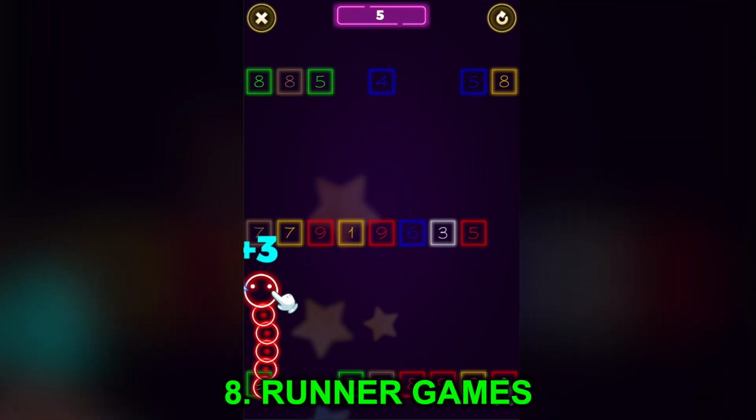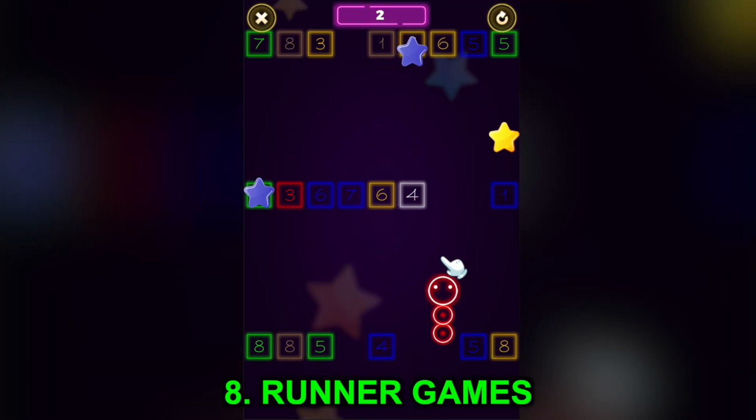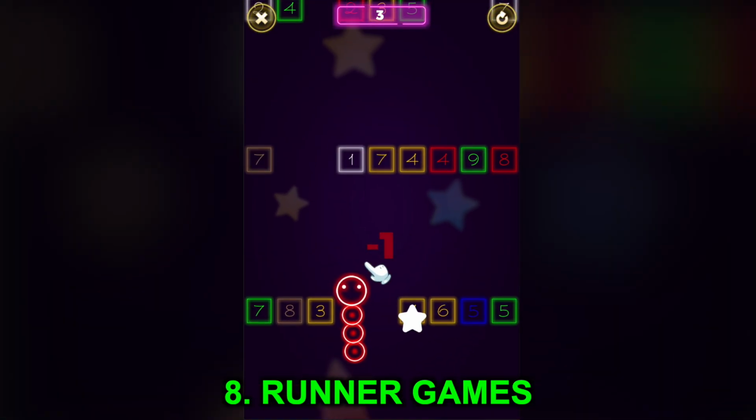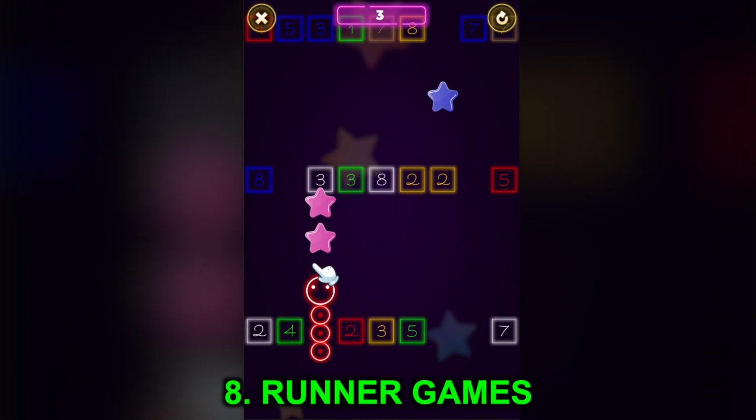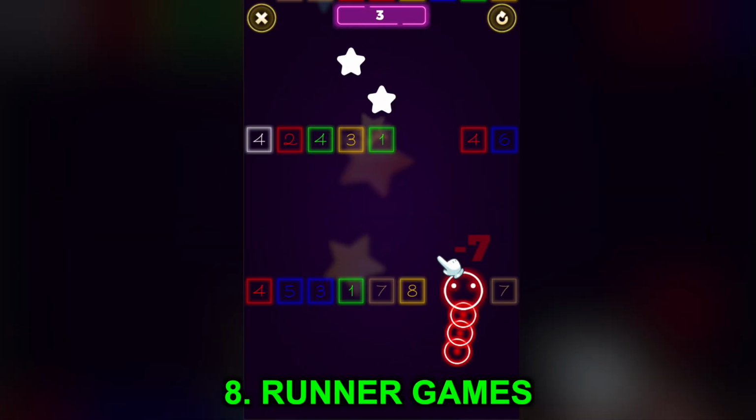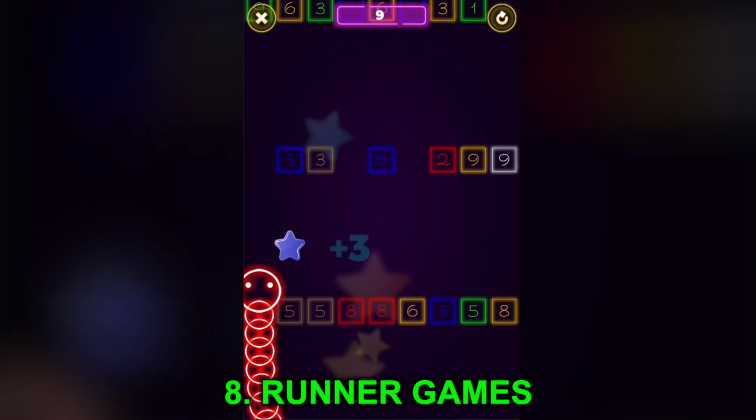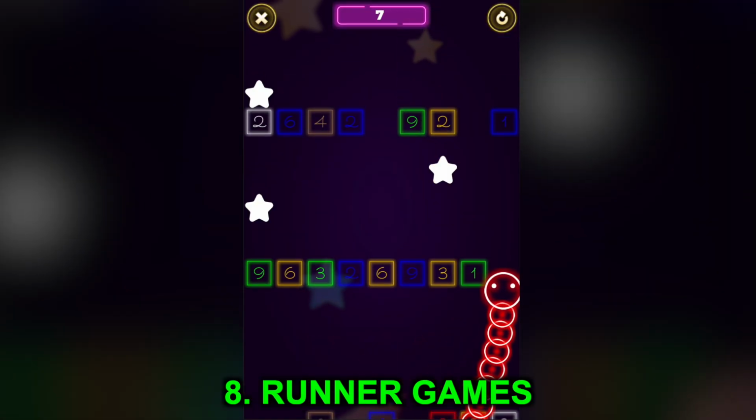Number 8 is runner games. Runner games are ubiquitous on mobile devices due to their simple mechanics yet refreshing gameplay. All running games share the same mechanics. The game character is put on the road and keeps running forever while dodging multiple obstacles on the way.